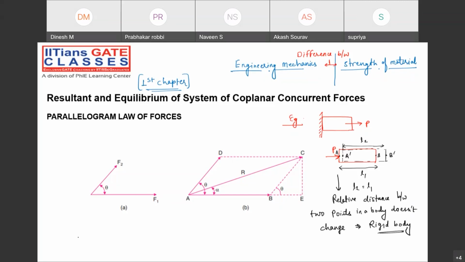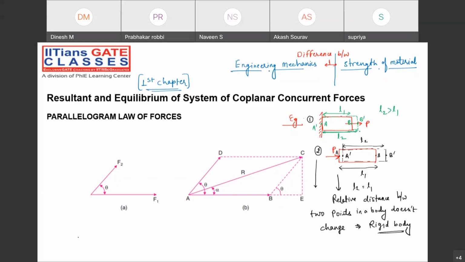Now, talking about example number 2: once you apply the load P to this particular body, having the same length, what will happen? This body will deform. Let's suppose A and B are the points, and after application of the load, they become A dash and B dash. Now tell me what the length is. Initial length is L1. The final length is more than L1. Now the relative distance has changed.